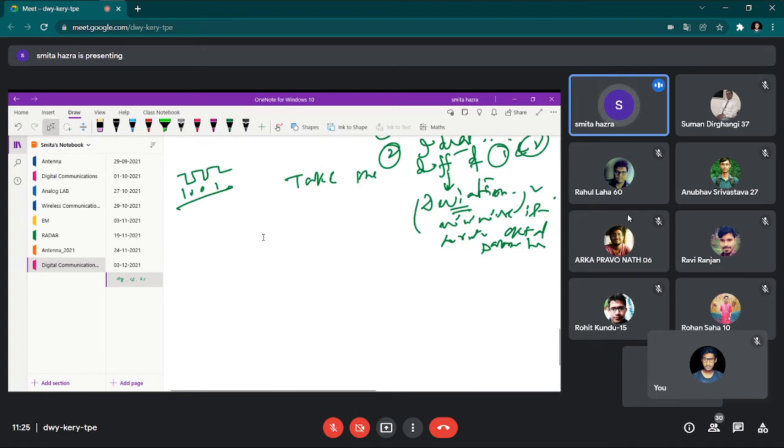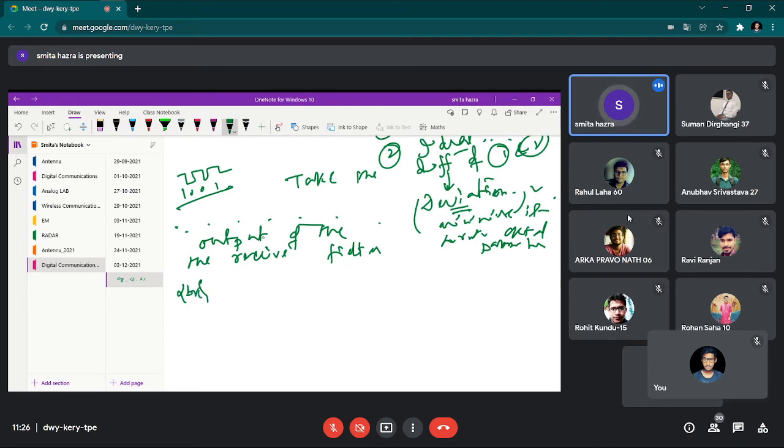For this, you should keep in mind the whole chain: source, then the PAM unit, then the transmit filter, channel, extraction, decoding, all these things at your front line. Let me repeat the chain.